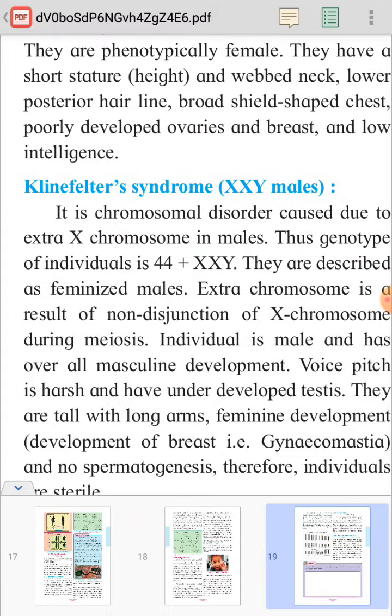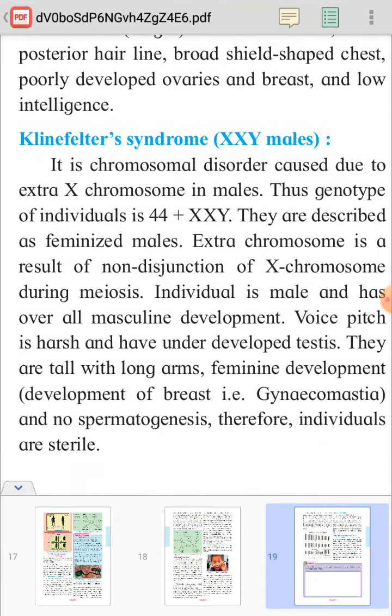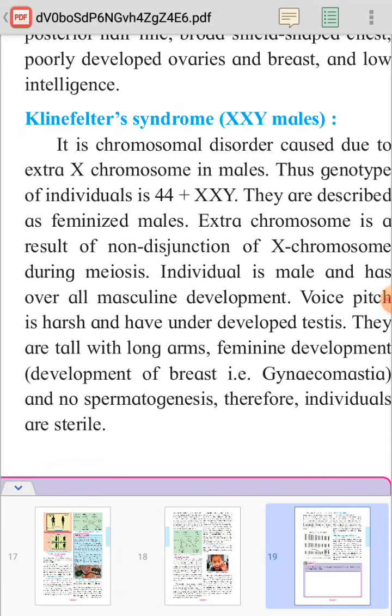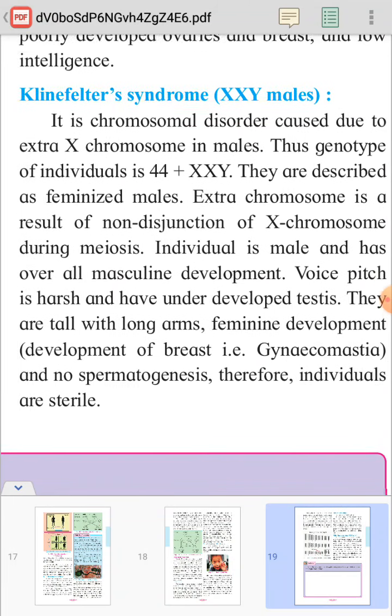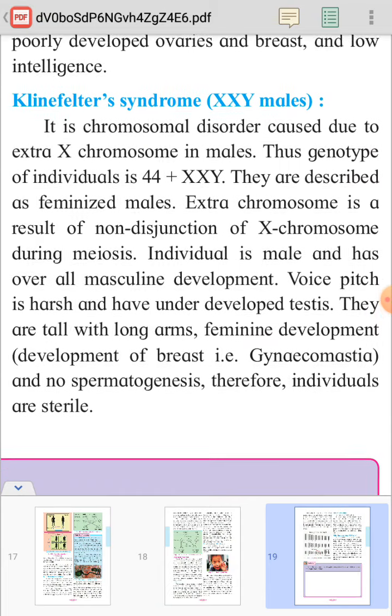These are the symptoms of Turner syndrome. And the last one, Klinefelter syndrome. Here in the case of males, instead of XY in the sex chromosome pair there are 3 chromosomes, one extra X chromosome, and that's why the genetic constitution is XXY.